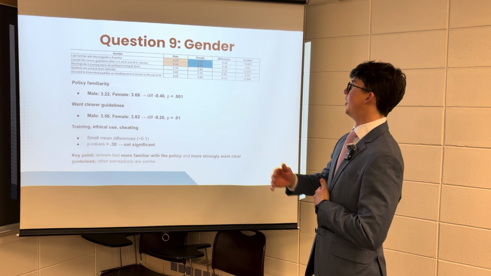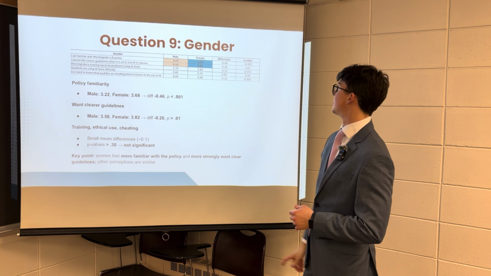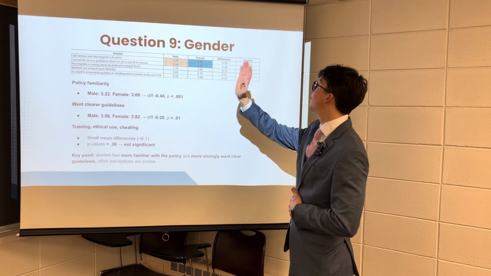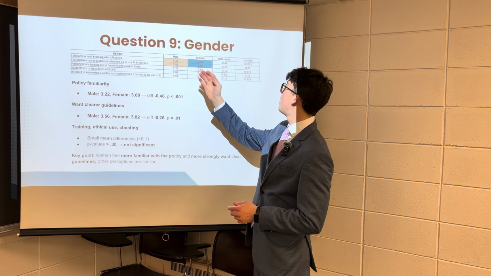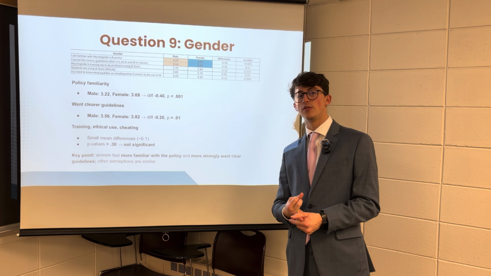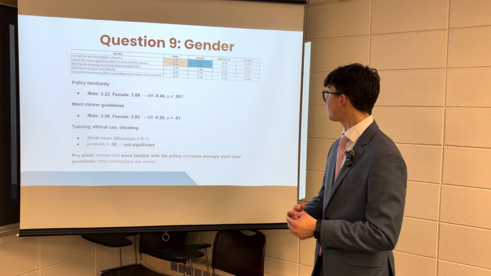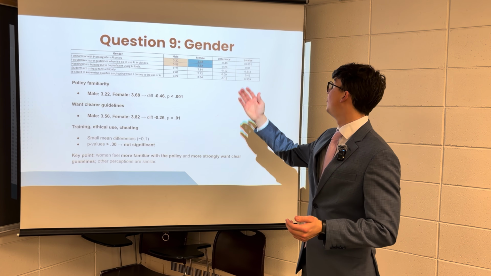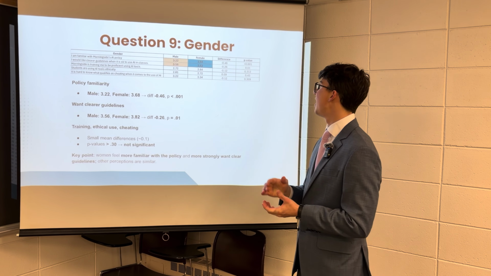Now analyzing gender. Male is in the first column, female in the second column, and then the differences. When there is a color, it shows there is a difference between the male and the female. For the first one, being familiar with the Morningside AI policy, the males had 3.22, while the females had 3.68, so a difference of 0.46 and a p-value of 0.001. So there is a significant difference between them. The females seem to be much more familiar with the Morningside AI policy than the men.